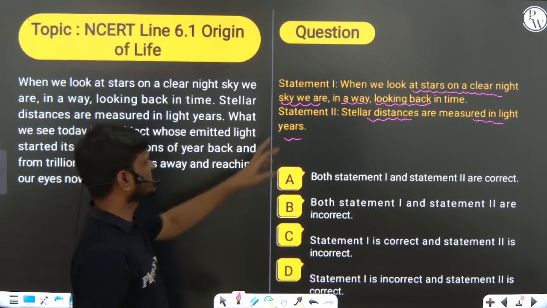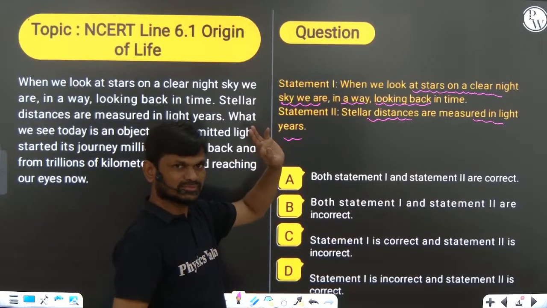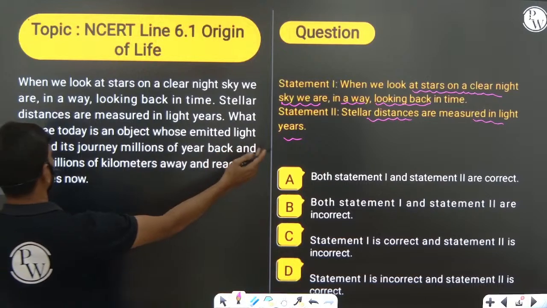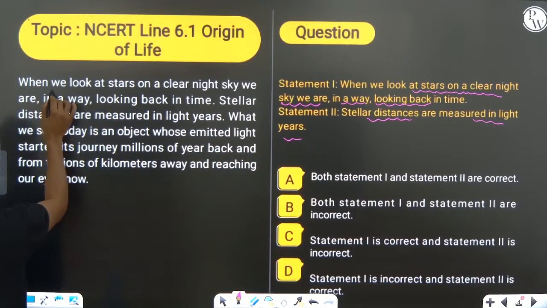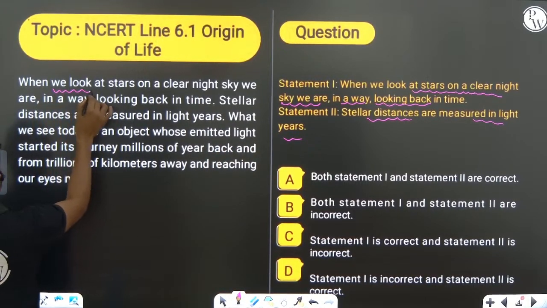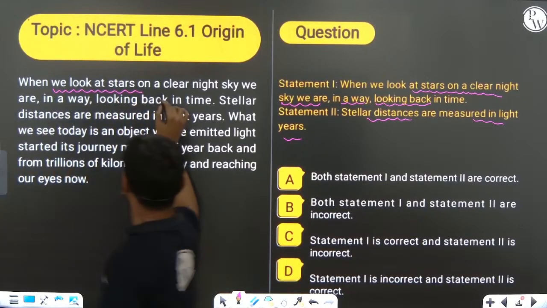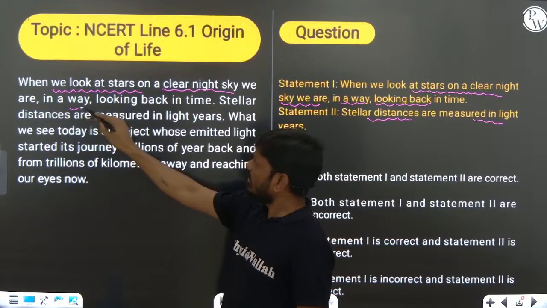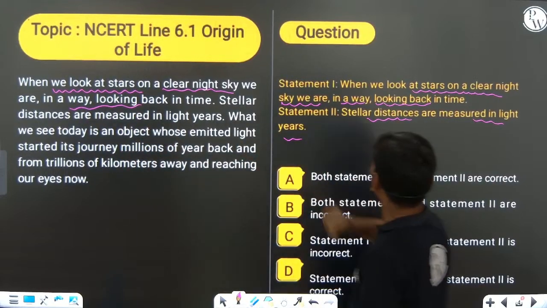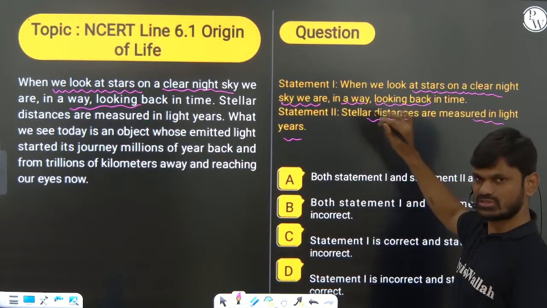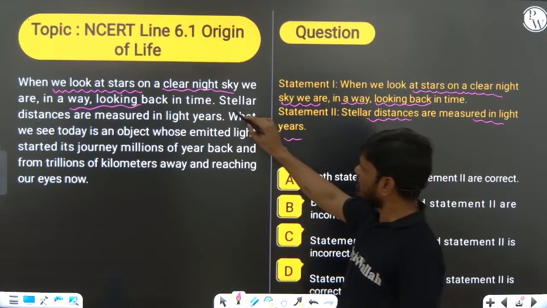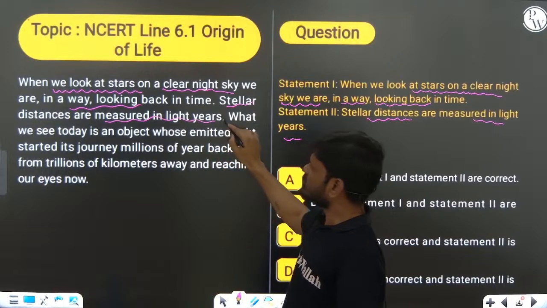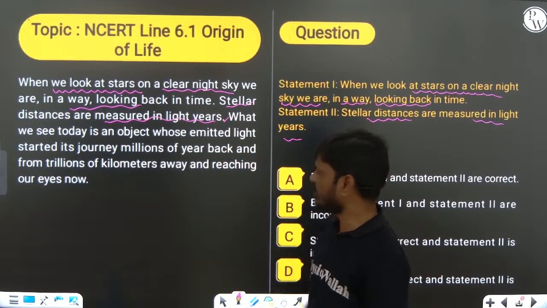When we look at the stars on a clear night sky, we are in a way looking back in time. This is purely the NCERT line. The stellar distance is measured in light years, that is also right.